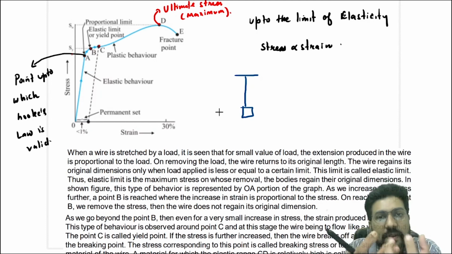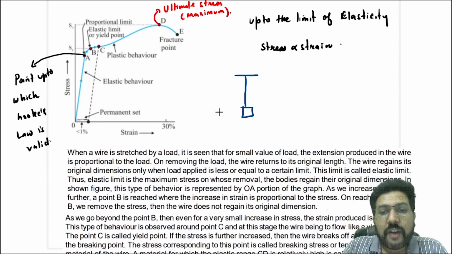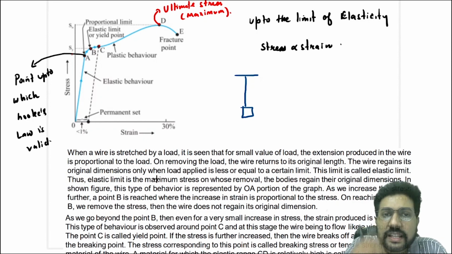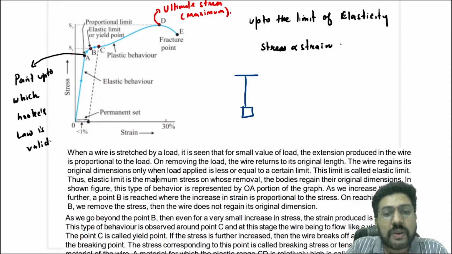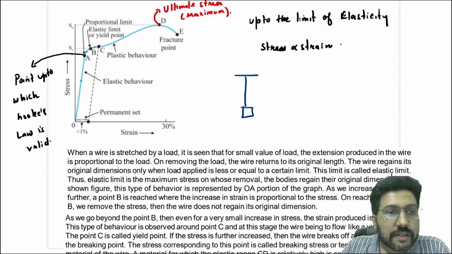When the deforming force was there, it is stretching, but as soon as the deforming force is removed, it again comes back to the original length. So the wire regains its original dimensions only when the load applied is less than or equal to a certain limit. After that limit, it cannot regain its shape completely. This limit is called the elastic limit. Thus, the elastic limit is the maximum stress on whose removal the bodies regain their original dimension. In this figure, it is represented by the point A.